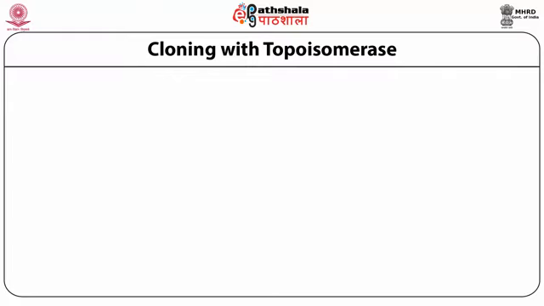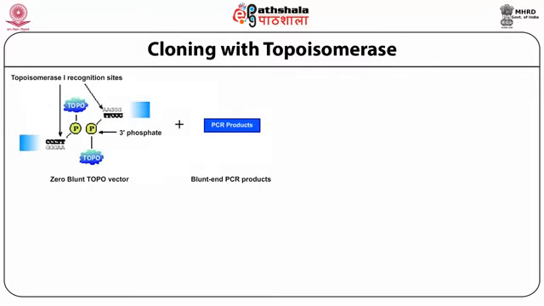How does topoisomerase act in the cloning process? In these cases, topoisomerase 1 recognition sites are present, and these enzymes bind to the template DNA. We have the Zero Blunt TOPO vectors plus the blunt PCR products.